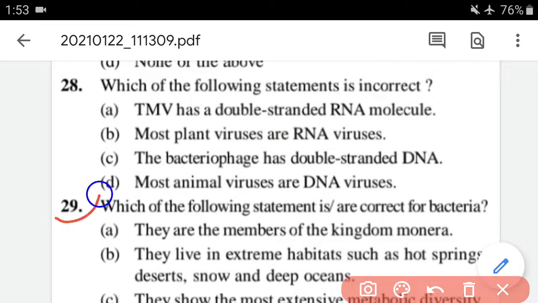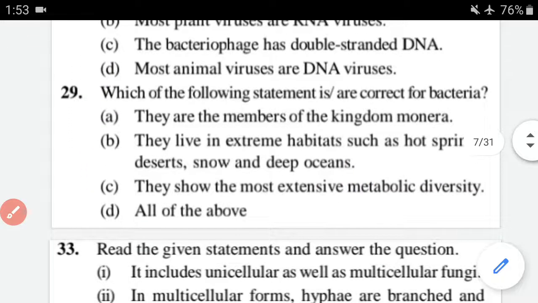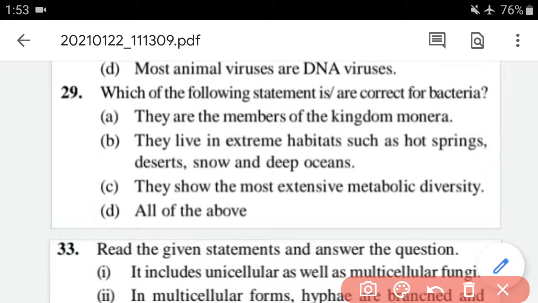Question number 29. Question number 29 is, which of the following statements are correct for bacteria? So we have to find out the correct statements for bacteria. Let's check. First option is they are the member of kingdom Monera. Yeah, this is correct. Bacteria belongs to kingdom Monera. Second one is they live in extreme habitats such as hot springs, deserts, snow and deep oceans. Yeah, this is also correct.